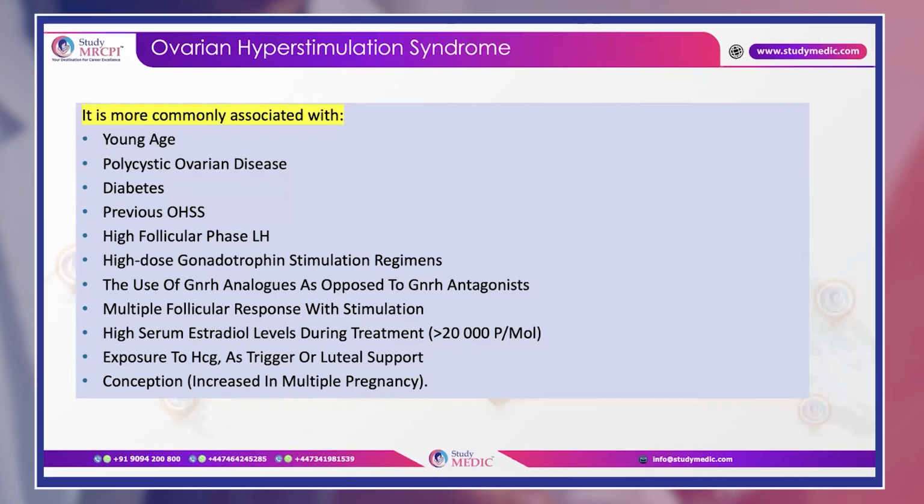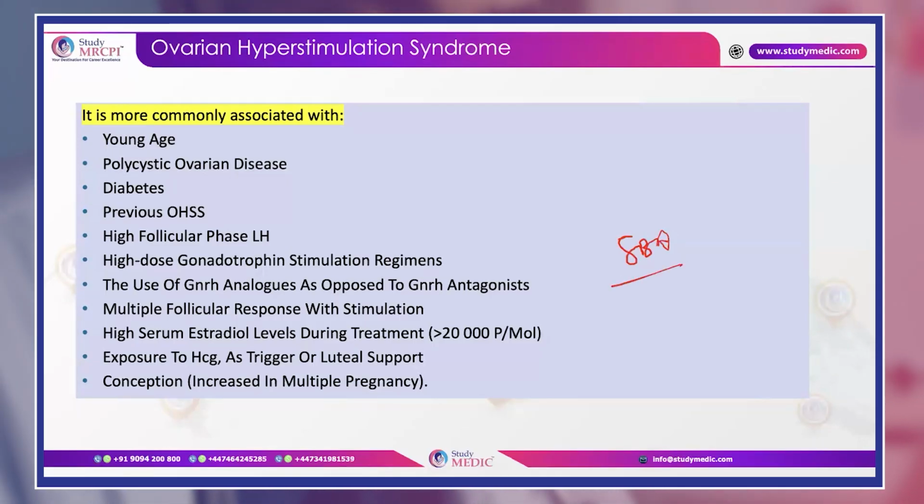This is a very important slide, and one of the questions can be which are the causes of OHSS, or which is the most common cause of OHSS.